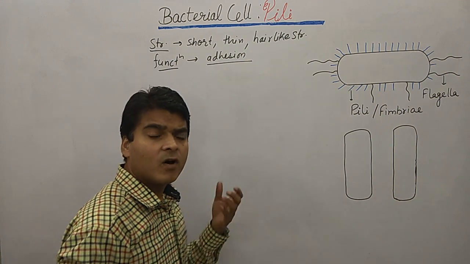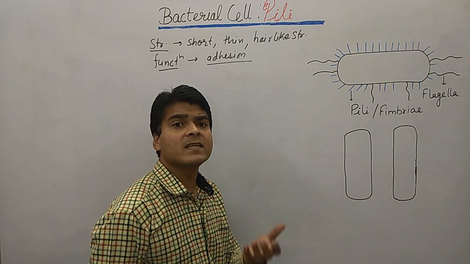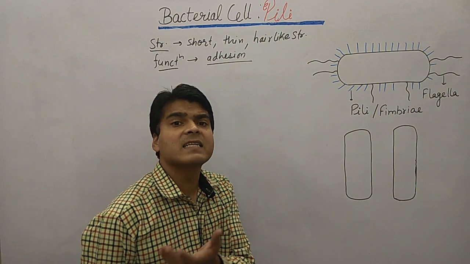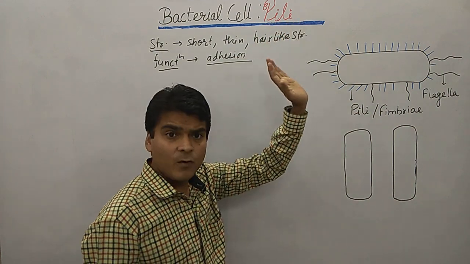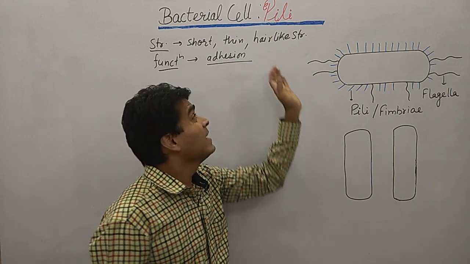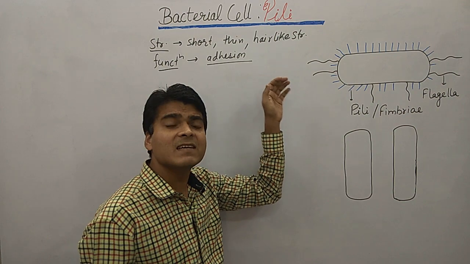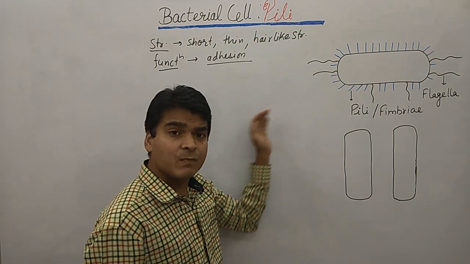Remember this, organ of adhesion. Many times the examiner asks in the examination which of the following is the organ of adhesion in the bacterial cell. So remember the answer is going to be pilus, or pili. Clear? This is generally also known as fimbriae, but fimbriae is one type of pilus. Soon we will discuss this point as well.